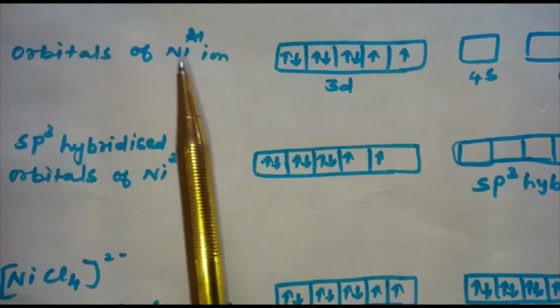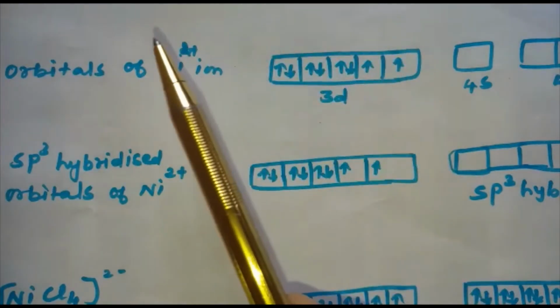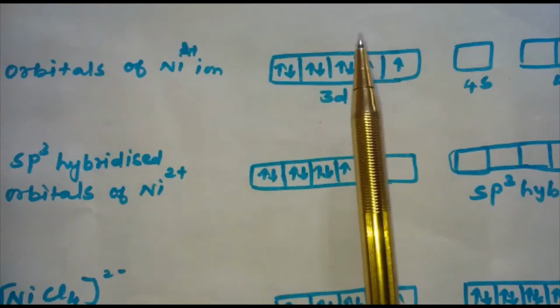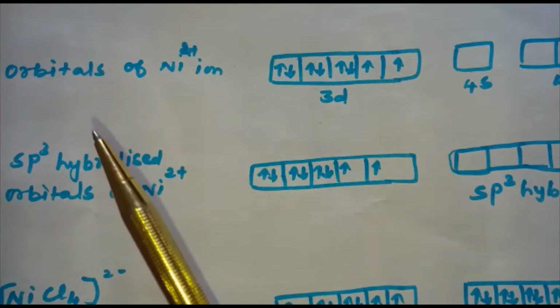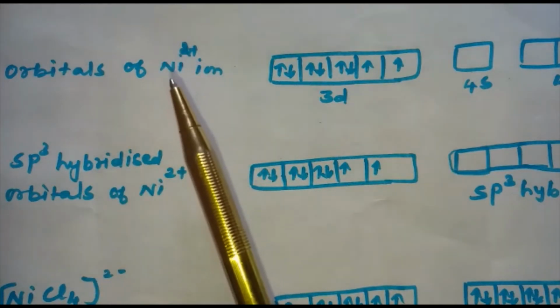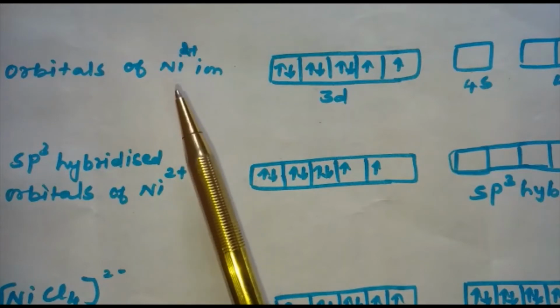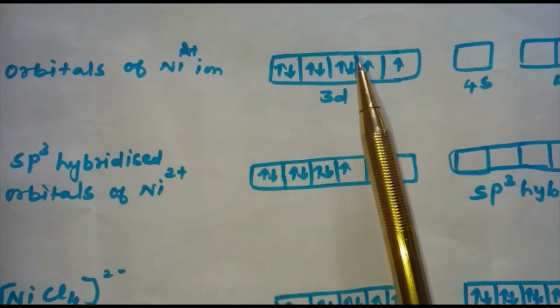Here we are going to discuss, let's see the examples for tetrahedral complex and square planar complex. Here we are having the complex NiCl4 2-. We know the atomic number for nickel is found to be 28 and nickel is in +2 oxidation state. The electronic configuration here is found to be 3d8.